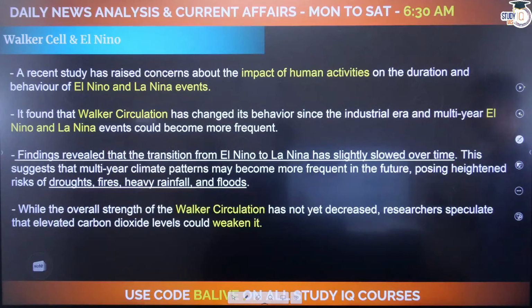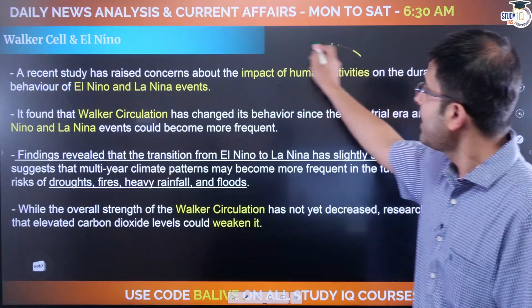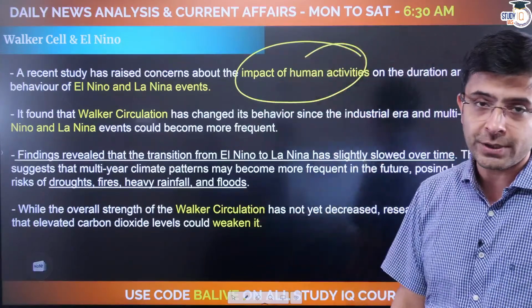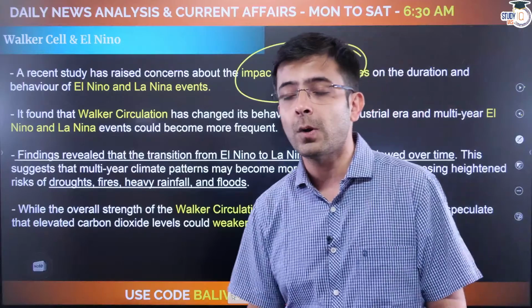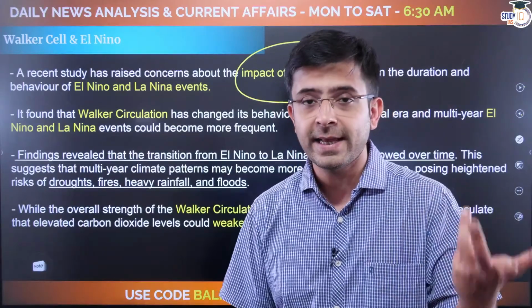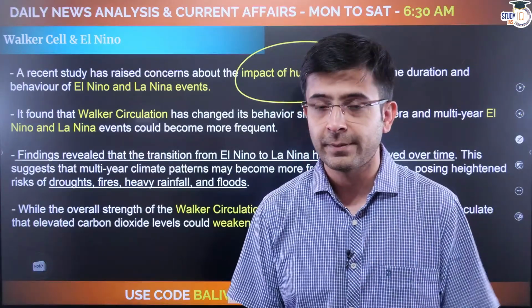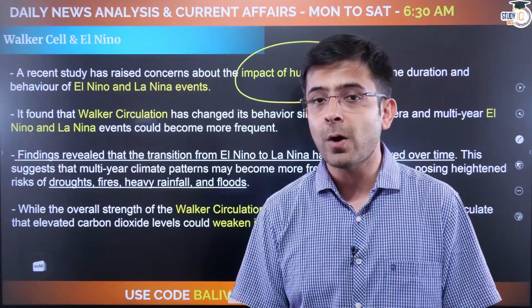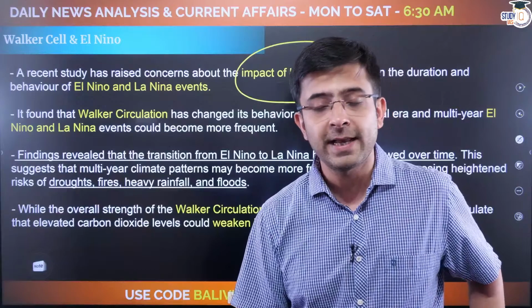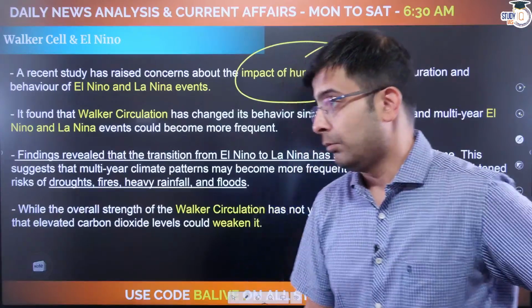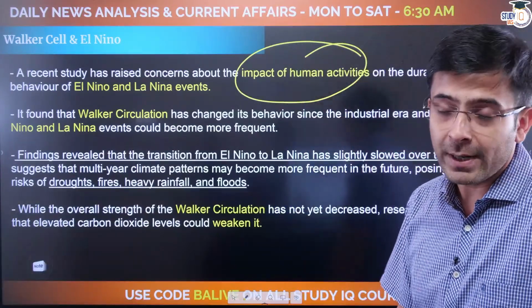So why are we discussing Walker cell and El Nino first? Well, a recent study has raised concerns about the impact of human activities. You're looking at anthropogenic causes that can change the entire behavior of the Walker cell circulation and thereby El Nino or La Nina. Eventually, it's the Walker cell and its behavior which determines whether you have El Nino or La Nina. So a recent scientific study says, well, you and I could be changing that.